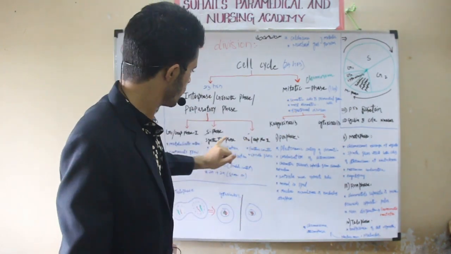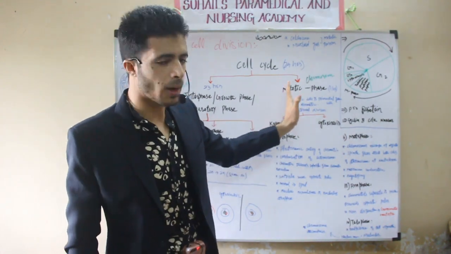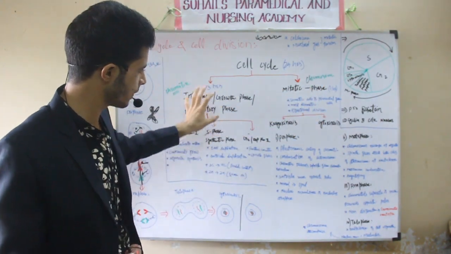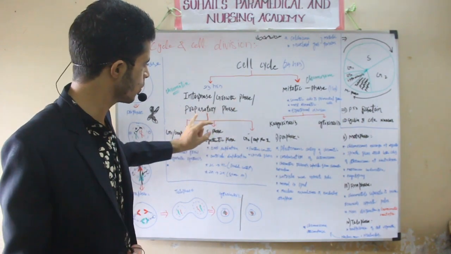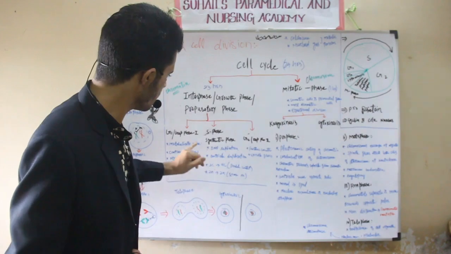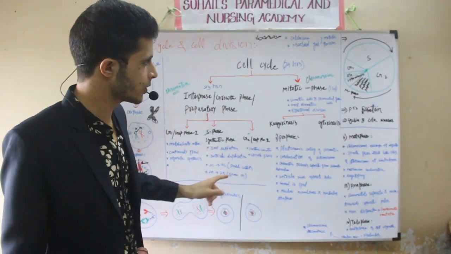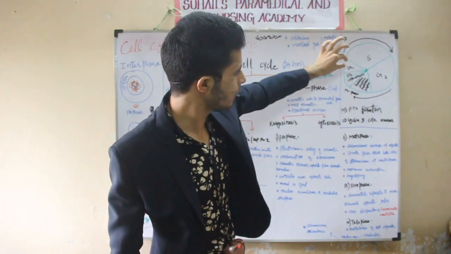Another phase is the mitotic phase, so that will come after. But first I will start from here: interphase. Why is it called interphase? Why is it called the growth phase? Why is it called the preparatory phase? I have already told you. But here remember the G1 phase, S phase and G2 phase. Interphase will start from the G1 phase.